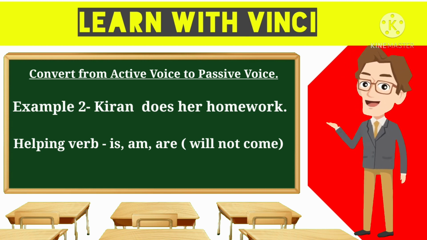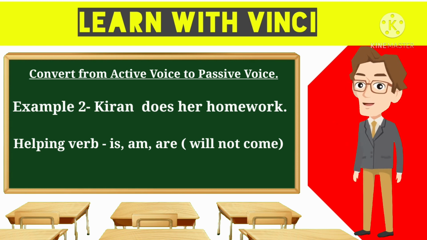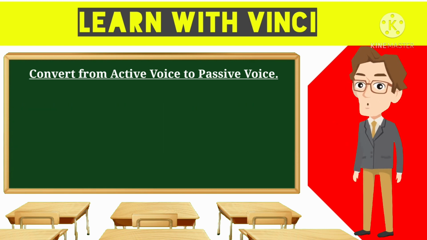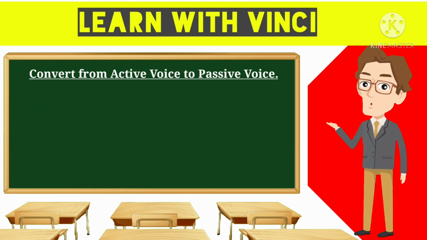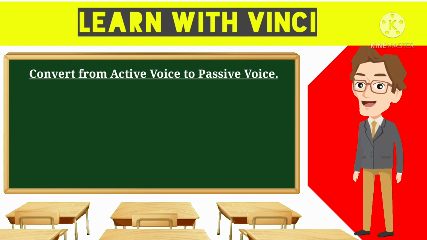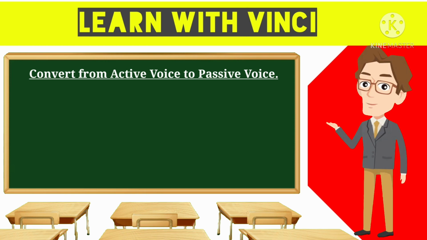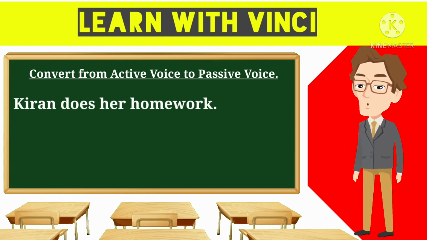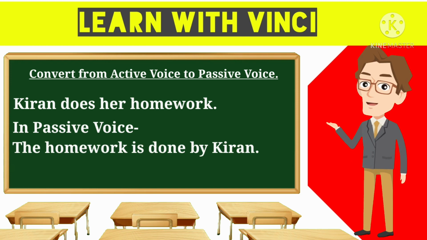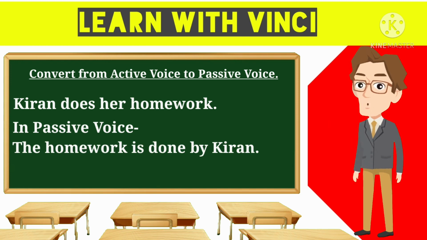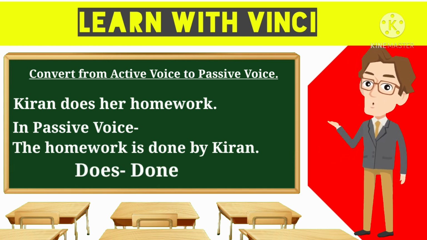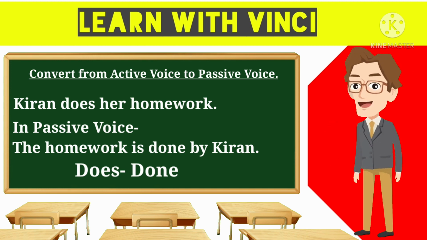So, whenever we are talking about only present tense, we will never have is, am, are, was, or were. It will be either in the past continuous tense or the present continuous tense. So, now let's convert. If you convert Kiran does her homework into a passive voice, it would be: the homework is done by Kiran. Note one point out here that does changes into its third form, which becomes done.